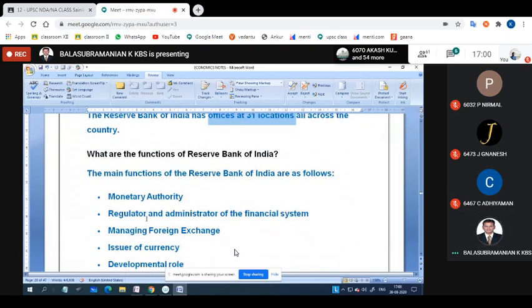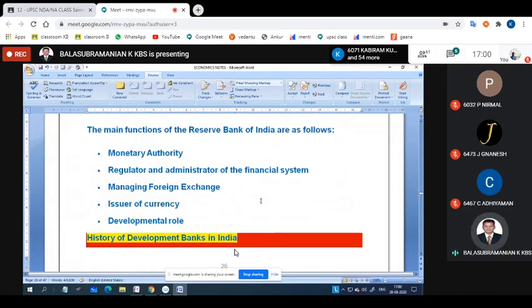Monetary authority, and regulator and administrator of the financial system. For example, if they are asking about descriptive types and objective, it is a mandatory function: regulator and administrator of financial system, managing foreign exchange, issuer of currency, and development role. These are all the 5 important major functions of RBI.